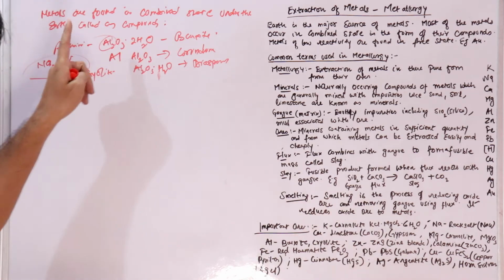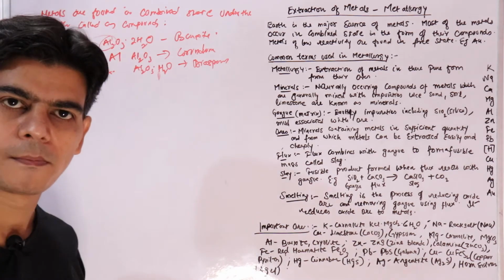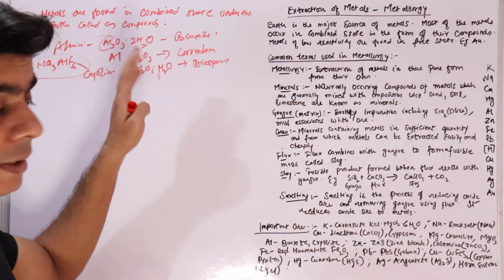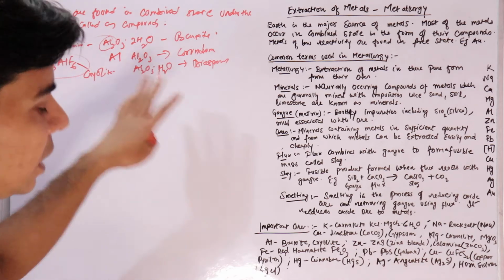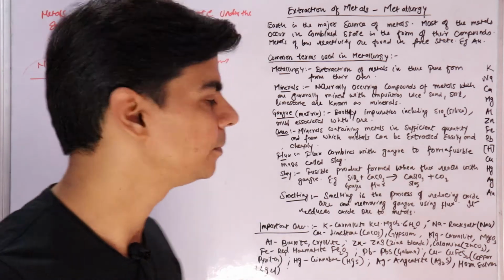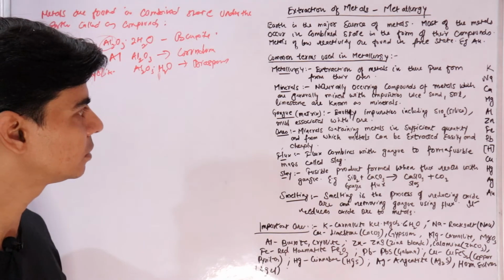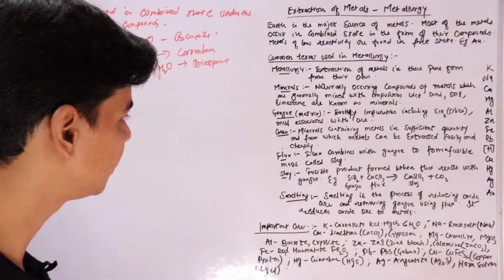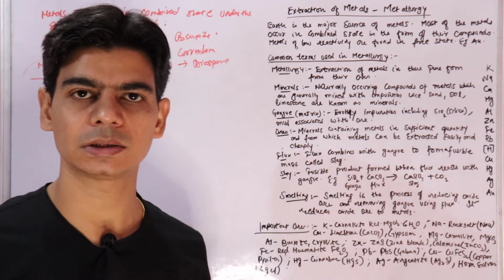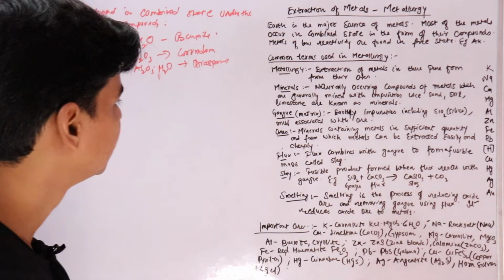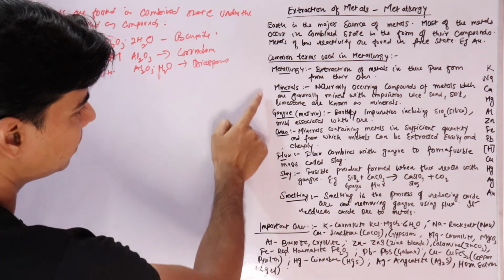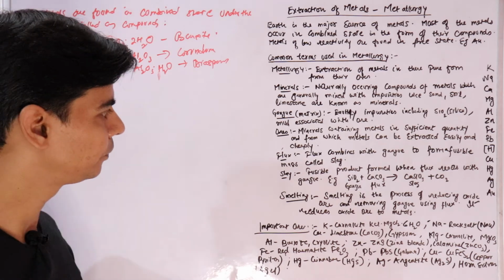And bauxite is an ore, because from bauxite we can extract aluminium easily, and it contains aluminium in sufficient quantity. So now I think the concept of ore and minerals is clear. We also say that all ores are minerals, but all minerals are not ores. So ores, minerals, and gangue, and metallurgy, this is clear.